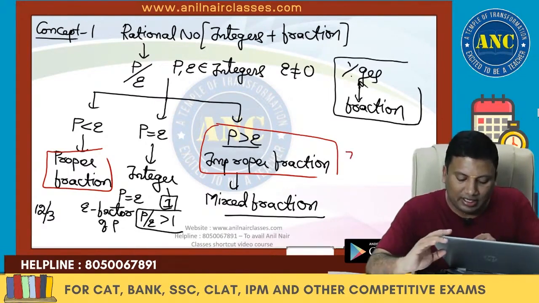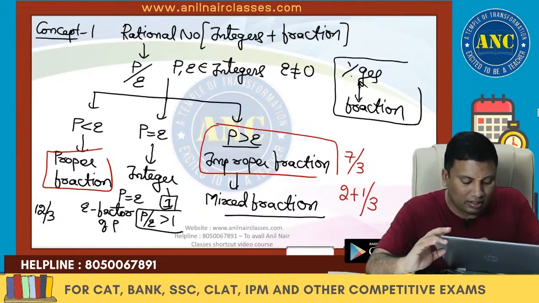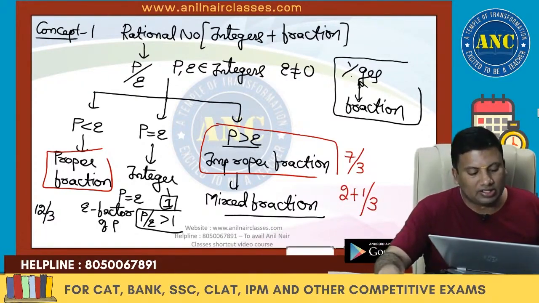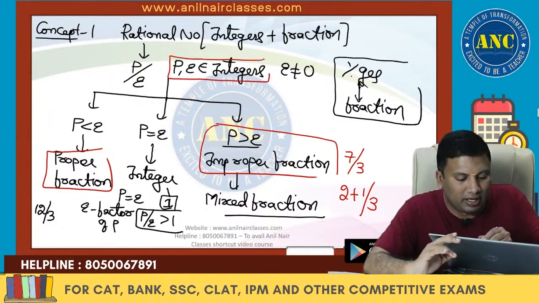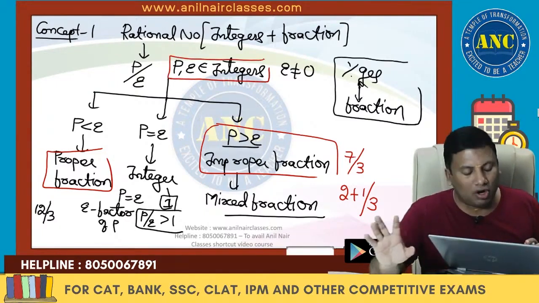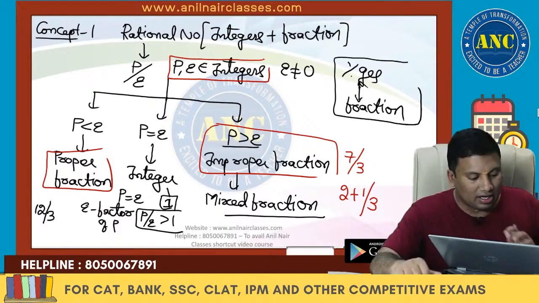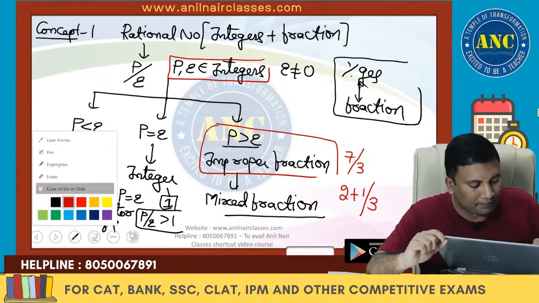From there, if 7 by 3 is given, it is nothing but 2 plus 1 by 3. From there, mixed fraction will come into the picture. Now, P and Q are integers. Therefore, in all our percentage problems, P and Q will be integers. Now, in this concept 1,